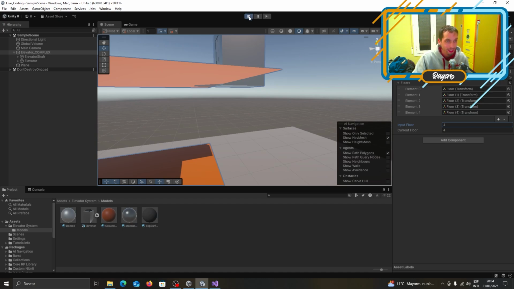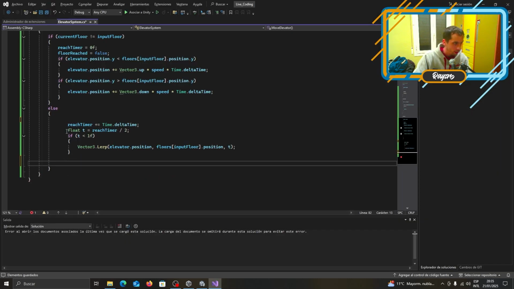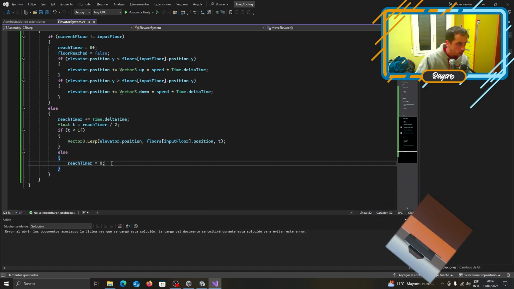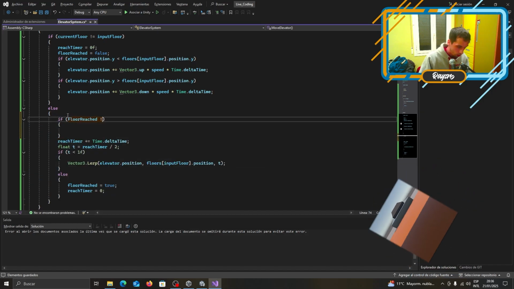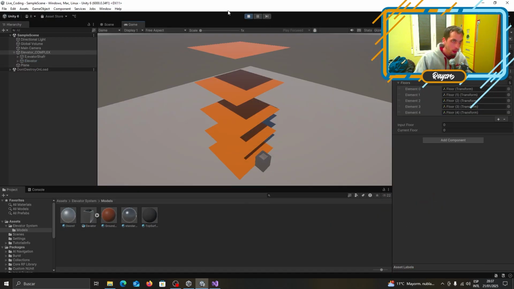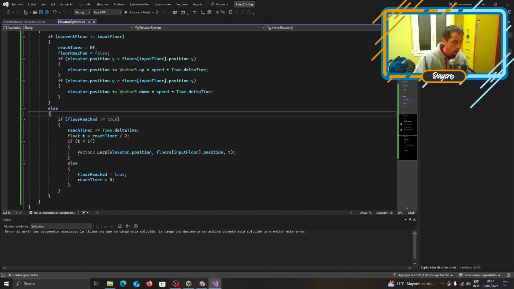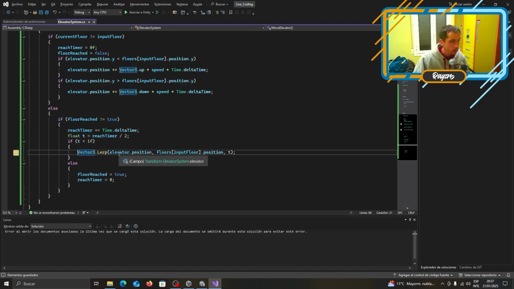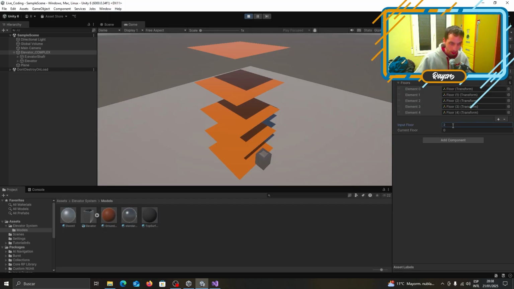Oh, it's not lerping. Just lerp it. Fuck it, we just lerp it. Oh, wait. We set it to go to floor 2, 1, and 2 floor. It will. It did it. It lerped it.